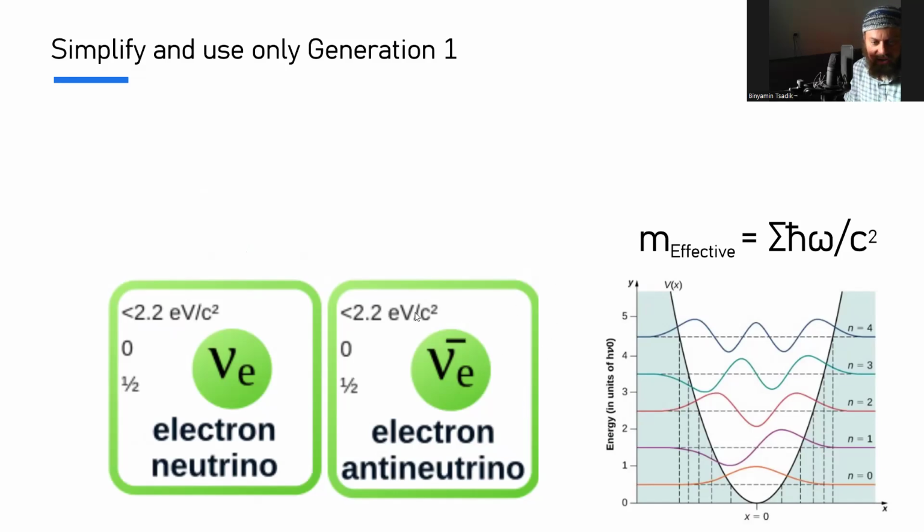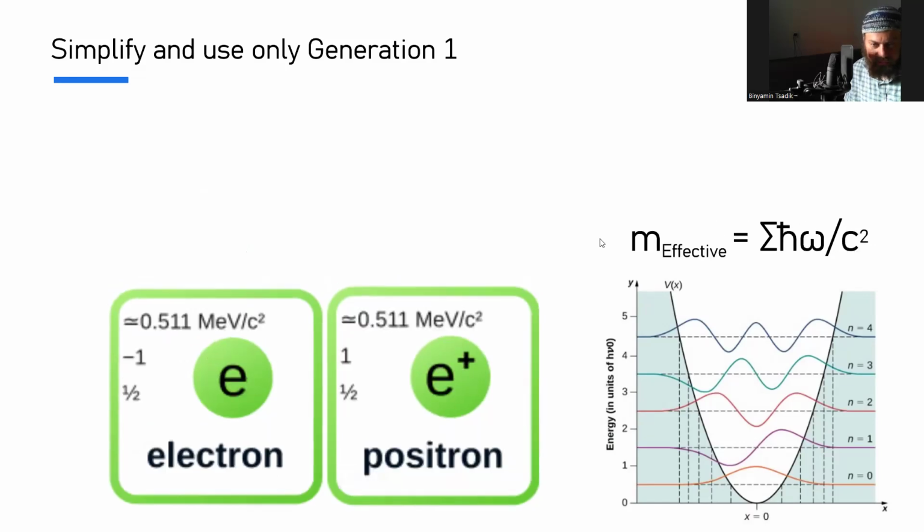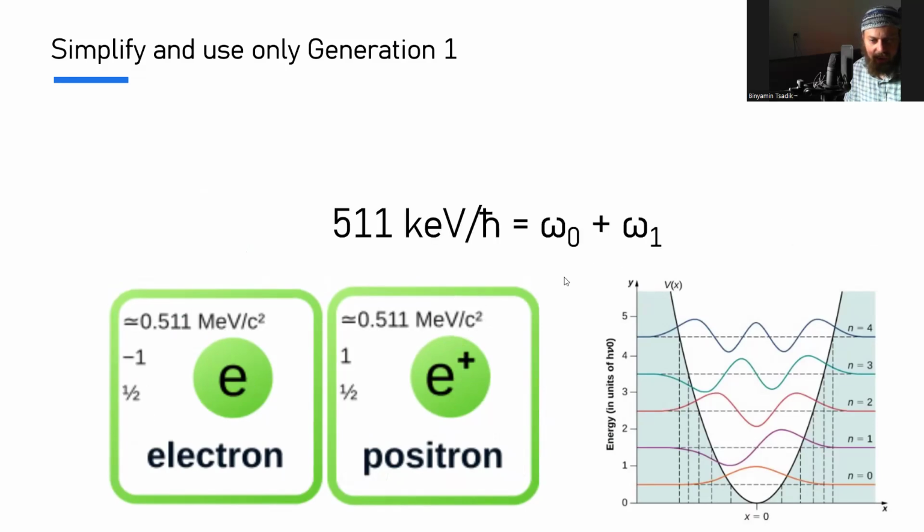This is the mass. And so this mass we see here is in a similar form, electron volts per c squared. And so we get the omega is equal to 0.2 electron volts divided by h bar. That's simple. What about the positron and the electron? Well, here we've got a spin, and here we've got a greater mass. And so what are we going to say?